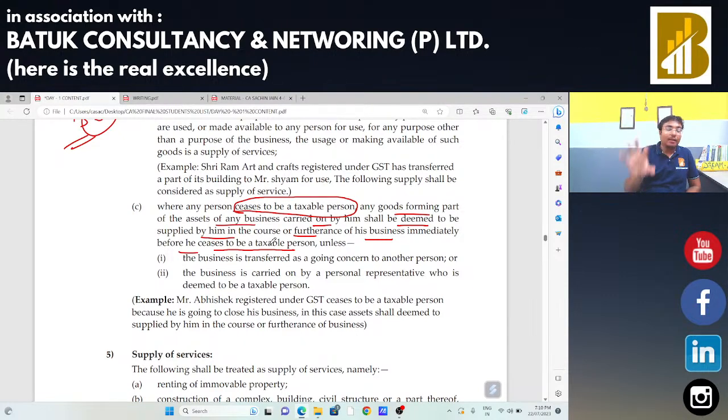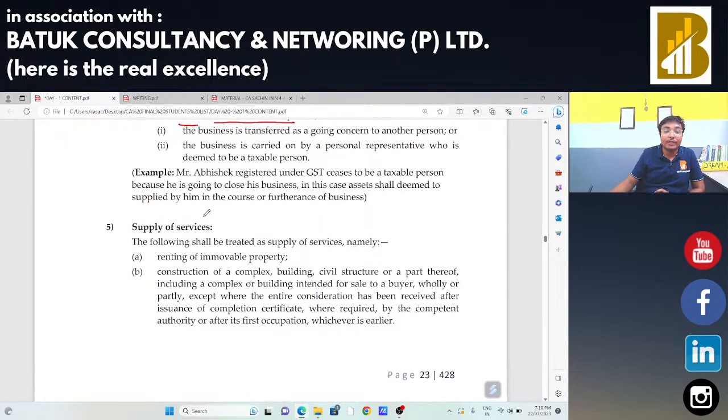So conclusively we can say whenever there is a title transfer, this is a supply of goods, and whenever there is a transfer of right to use, that will be treated as a supply of services. And now there are certain examples for supply of services. Suppose Mr.